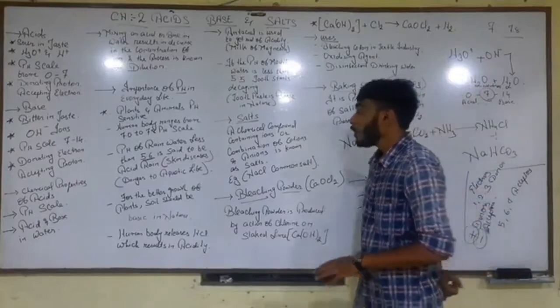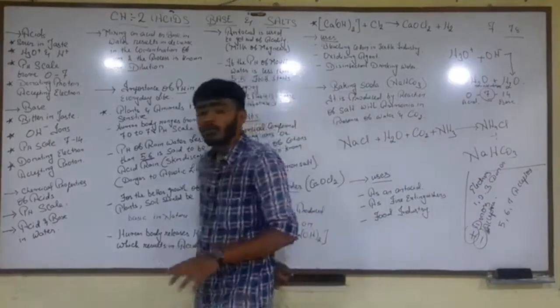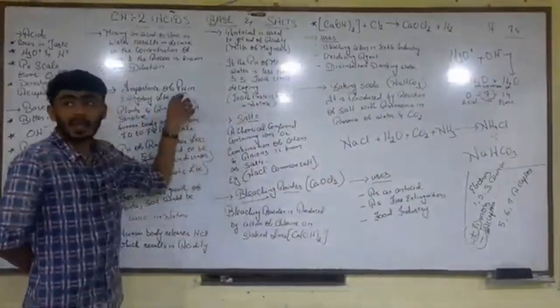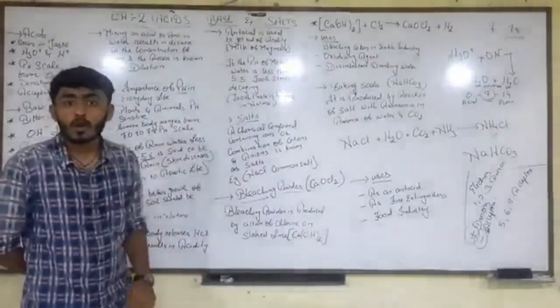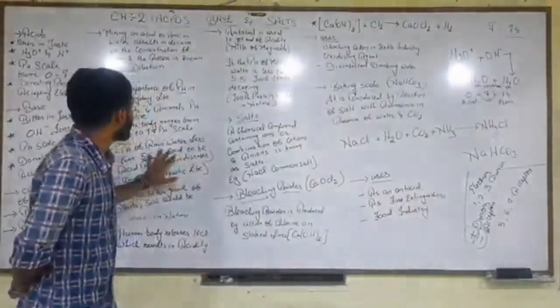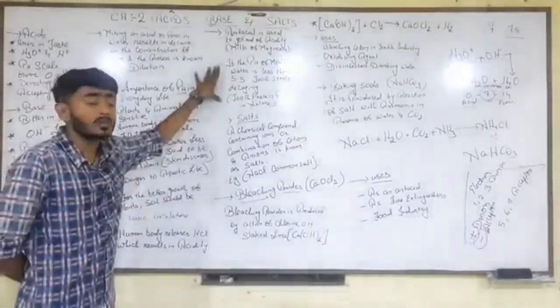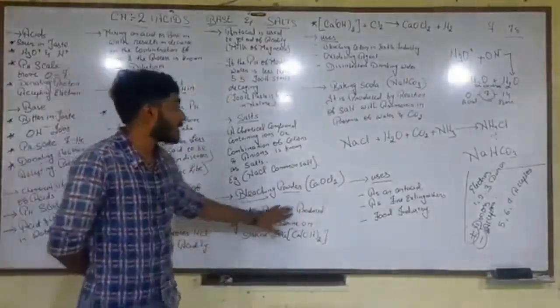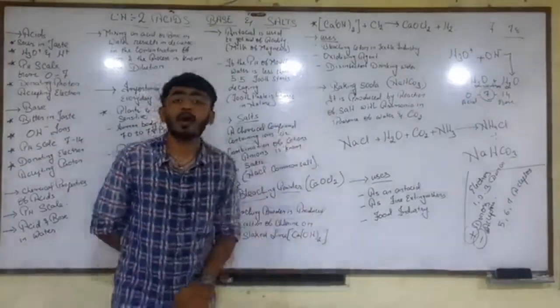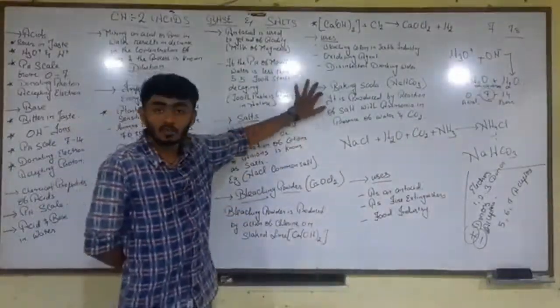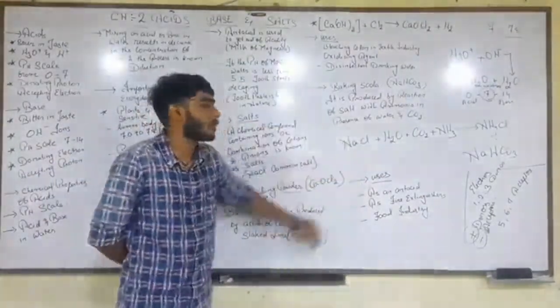For homework today, write the importance of pH in everyday life. List all these points in your rough book or fair book. Also write a short note on bleaching powder and baking soda with uses and formulas.